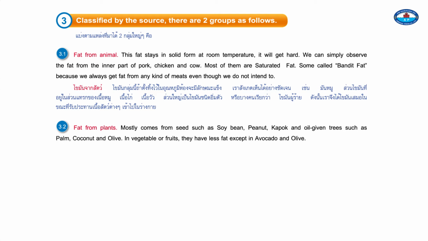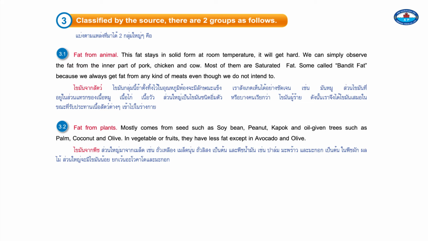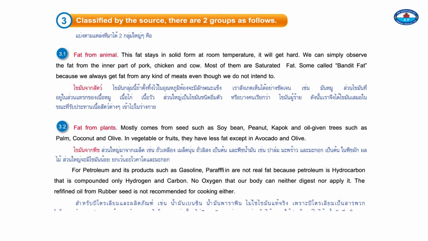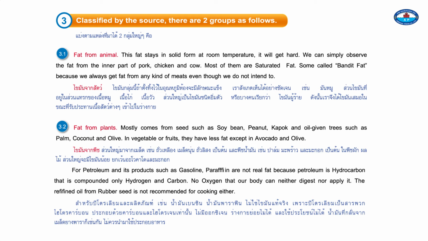3.2. Fat from plants. Mostly comes from seeds, such as soybean, peanut, kapok, and oil-giving trees, such as palm, coconut, and olive. Vegetables and fruits have less fat, except for avocados and olives. Petroleum and its products, such as gasoline and paraffin, are not real fat because petroleum is a hydrocarbon that is a compound of hydrogen and carbon. It has no oxygen that our body can digest or apply. The refined oil from rubber seeds is not recommended for cooking.